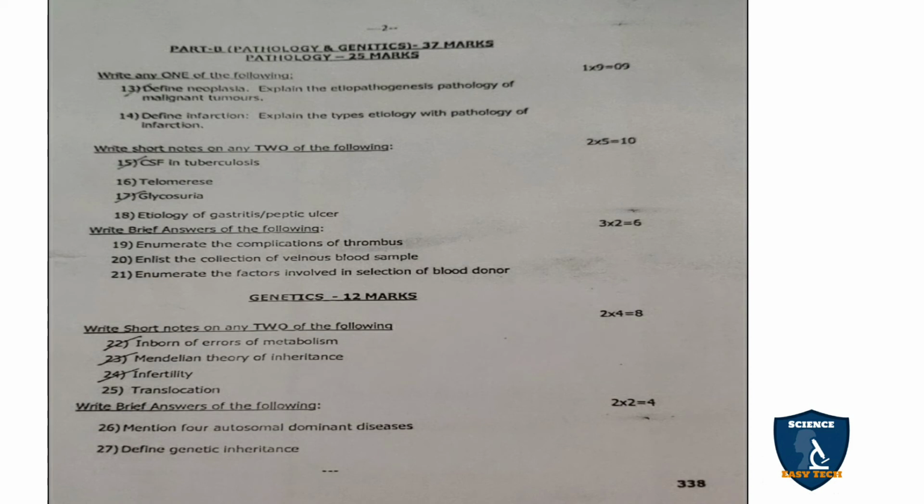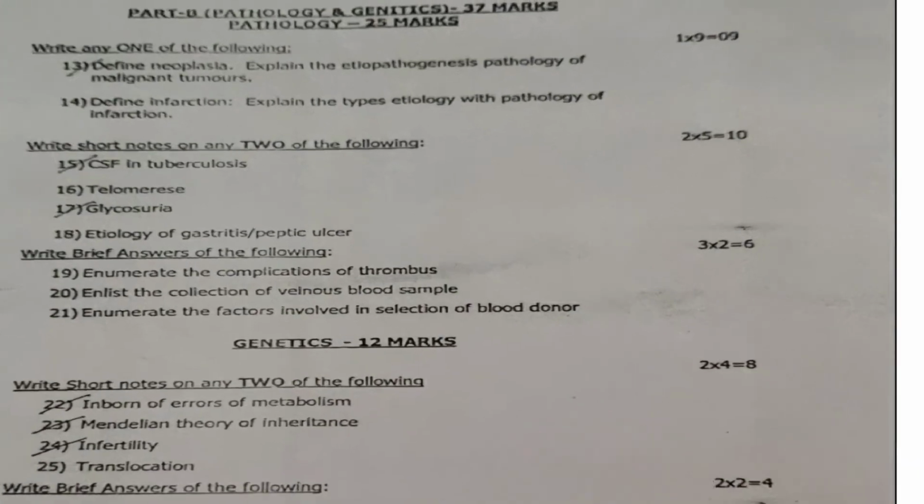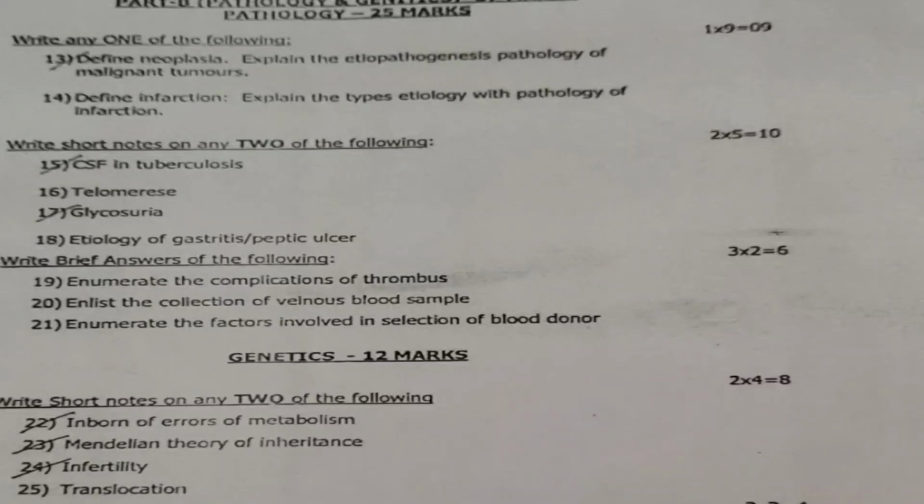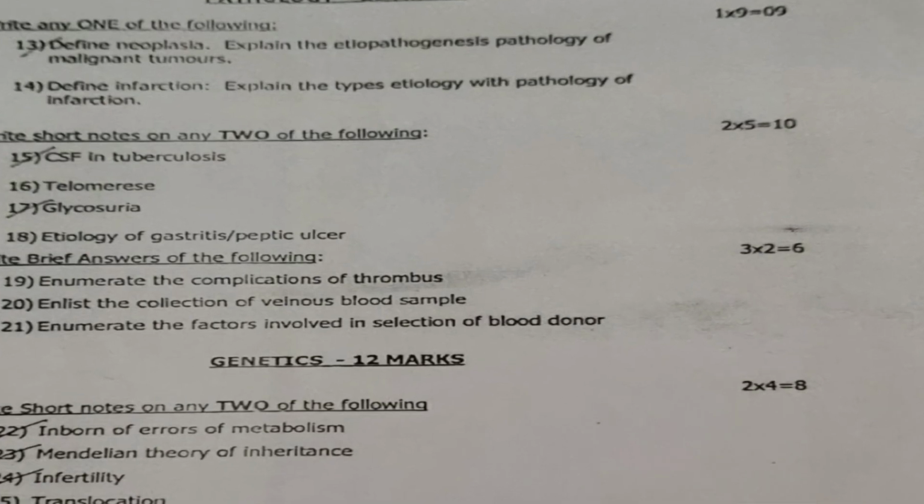So in part A, you have to write in a separate answer booklet. Part B, pathology and genetics together, you can write in a separate answer booklet. So let me explain first pathology, which is for 25 marks. Under pathology, first the essay question carries 9 marks. Essay question is for 9 marks.